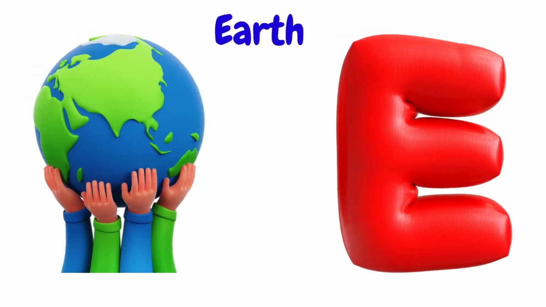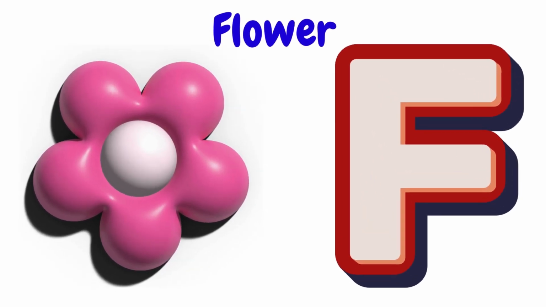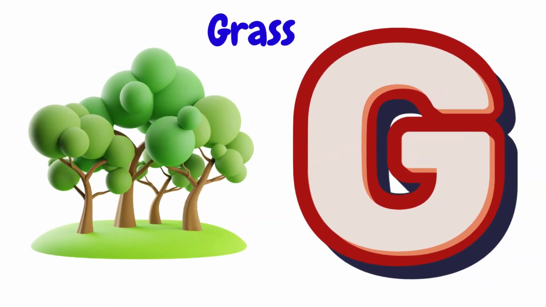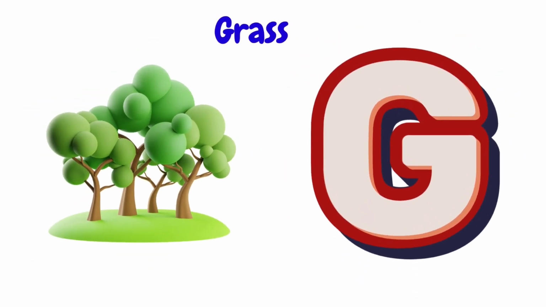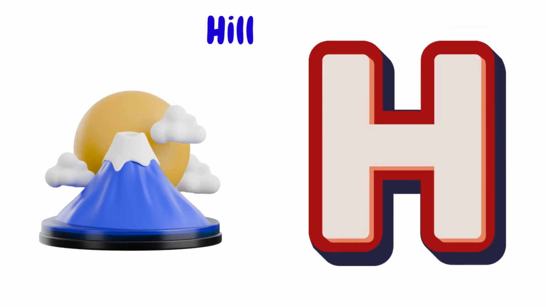E is for earth, earth, earth. F is for flower, flower, flower. G is for grass, grass, grass. H is for hill, hill, hill.